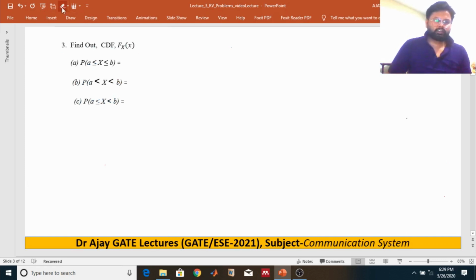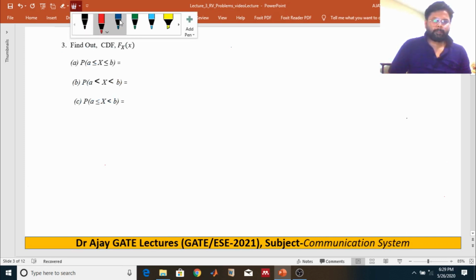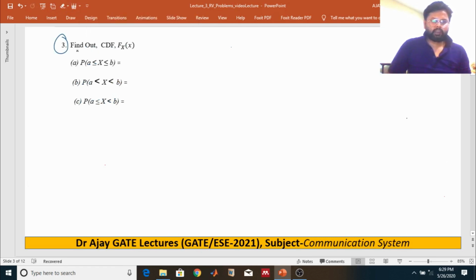The third question, I just forgot to solve this problem. So now the next problem is that a random variable x is a discrete random variable. We need to find out three parts. What is the probability of random variable x greater or equal to a and less or equal to b?